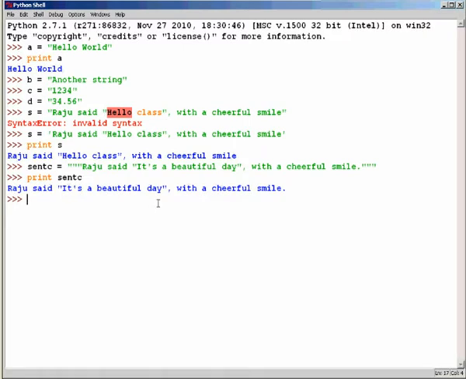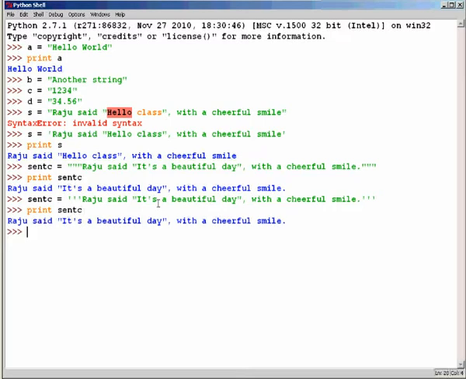Triple single quotes can also be used as delimiters. And there we have it.